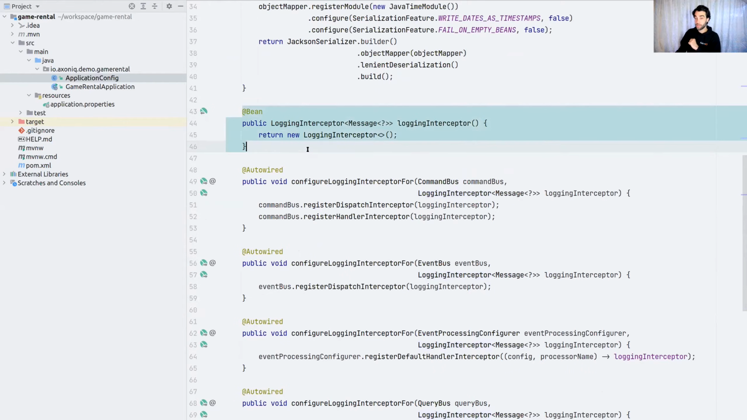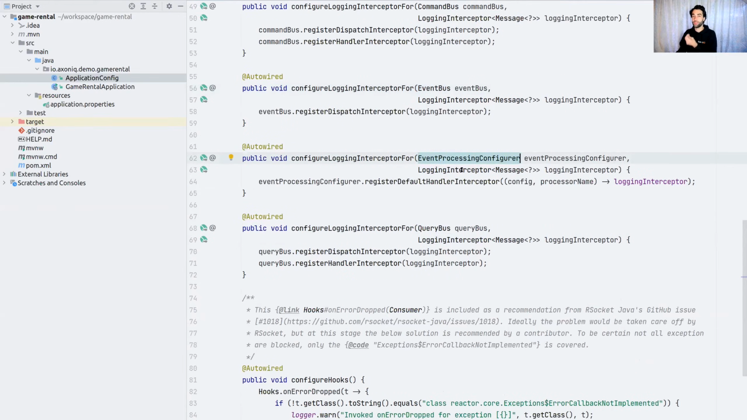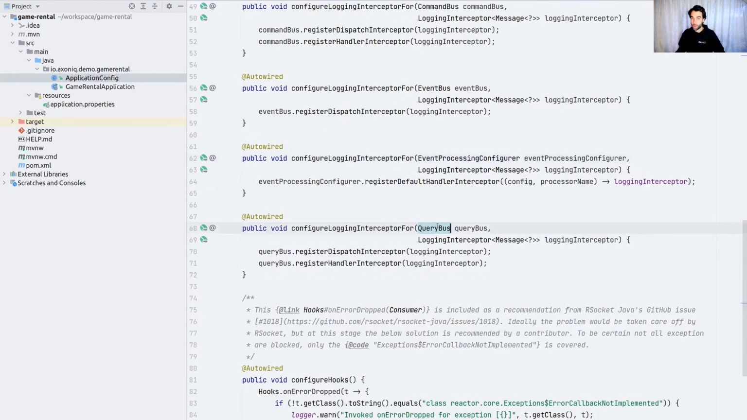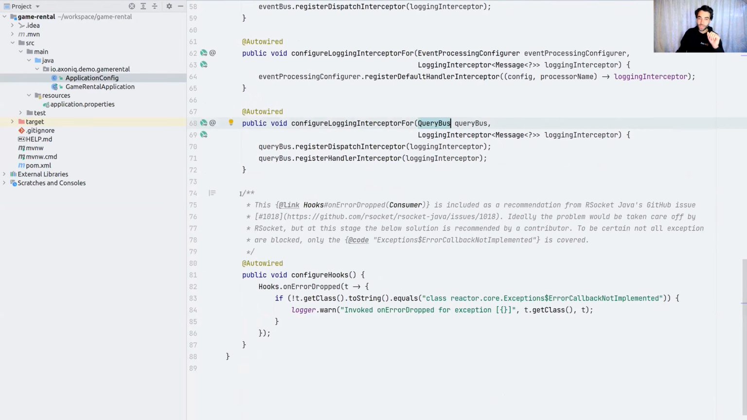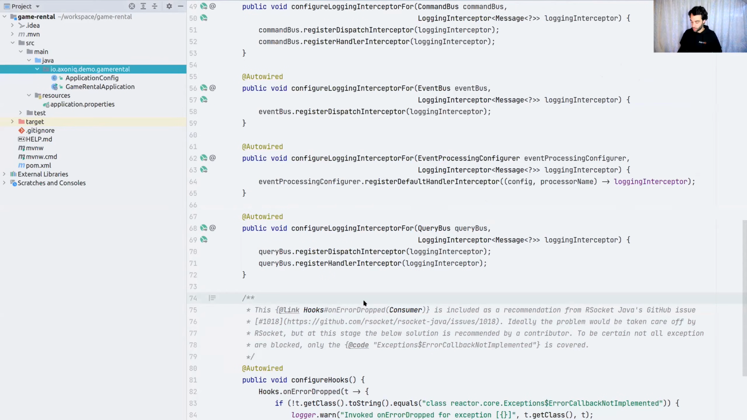I'm providing the bean and registering it on the command bus, on our event bus, and on the event processing configurer to be used by all the event processors. In essence, these are the event consumers. So whenever we're handling an event, we'd also log, and we do it on the query bus. There's one sneaky thing in here I sadly need to do to our socket. I'm not going to focus on this because it's not important for the demo.